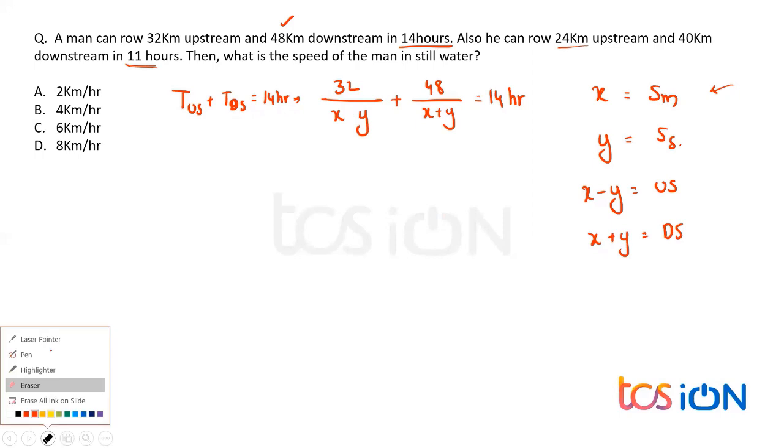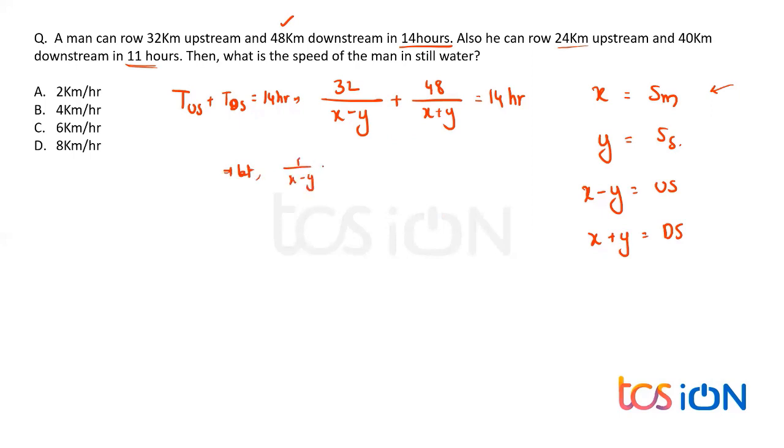So this should be minus. And everybody, if you do take x plus y and x minus y LCM and all, it will be a very, very lengthy process. So what will I do? I'll take, let 1 plus x minus y be A, and 1 plus x plus y be B. All right, everybody. I hope you all understood the point.